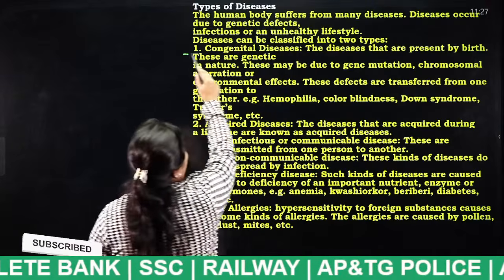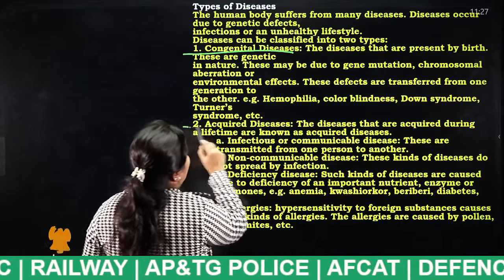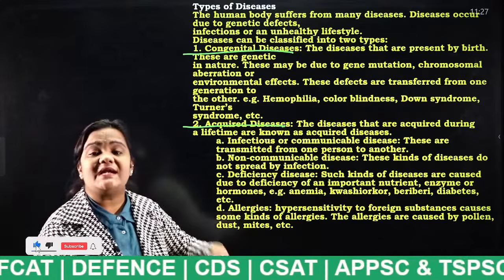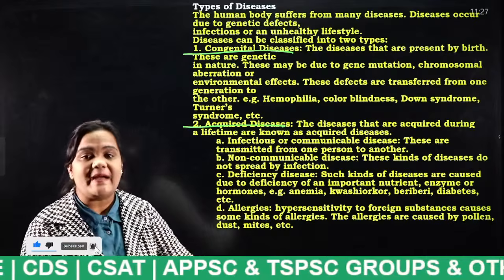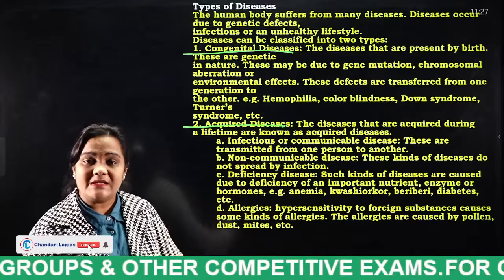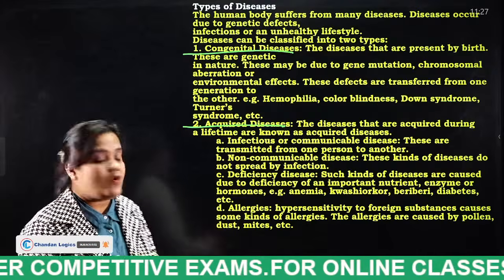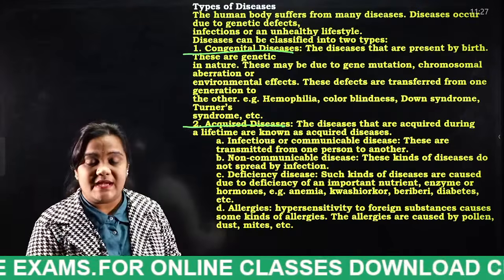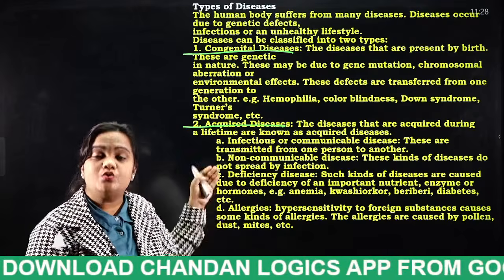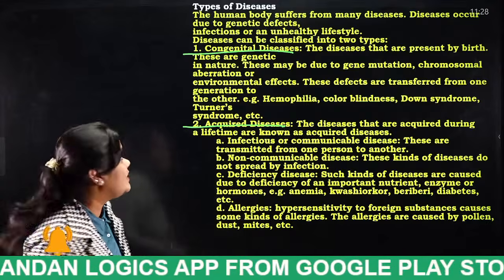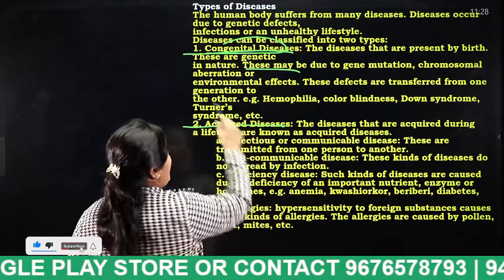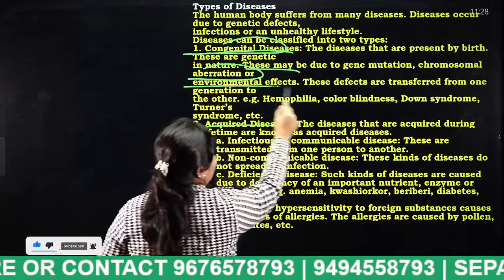So what are the types of diseases, students? Nothing but congenital diseases, and the next one is acquired diseases. What do you mean by congenital diseases, students? The diseases that are present by birth. For example, a person is born with a disability. That type of disease is known as what, students? Congenital disease. The disease was passed to him from his parents through genes. That type of disease is called what, students? Congenital diseases. This may be due to gene mutation, chromosomal aberration, or environmental effects.